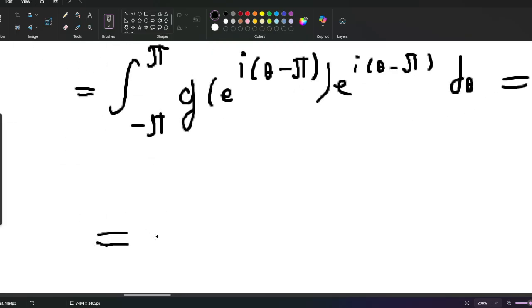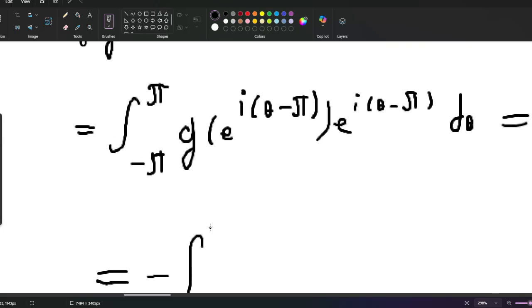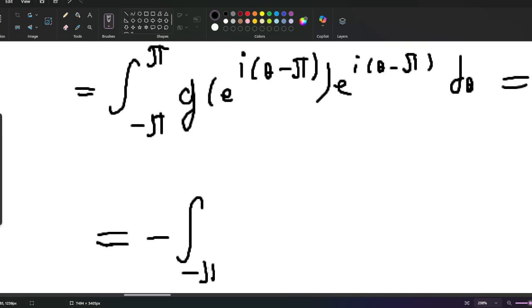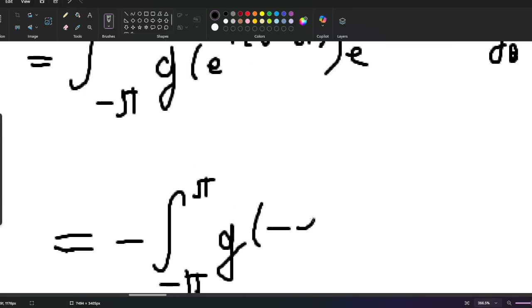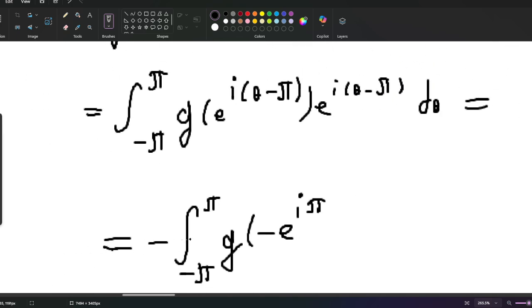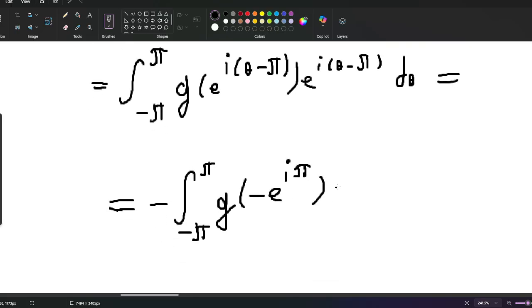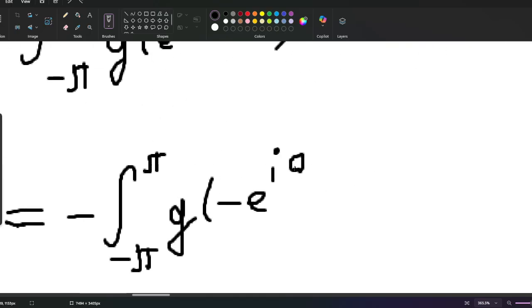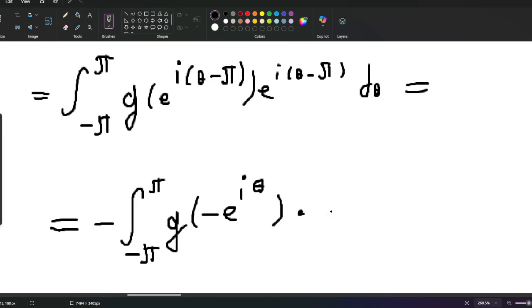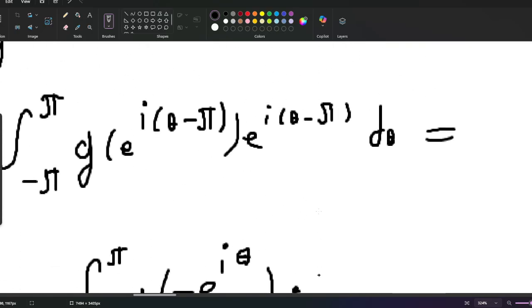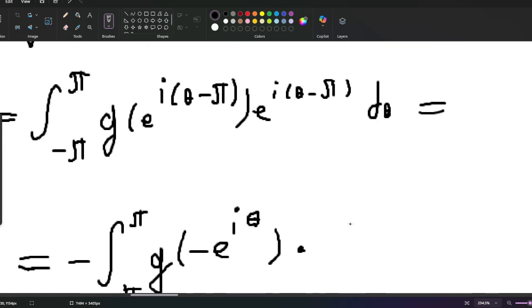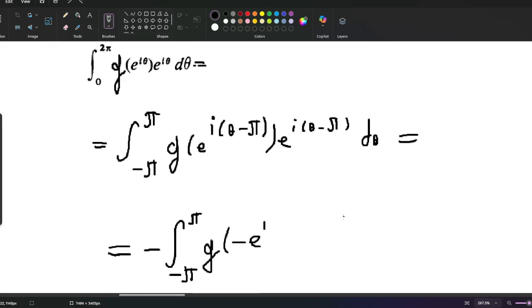so we just get a negative integral from minus pi to pi of g of minus e to the power of i theta times... Okay, I'm being stupid actually.